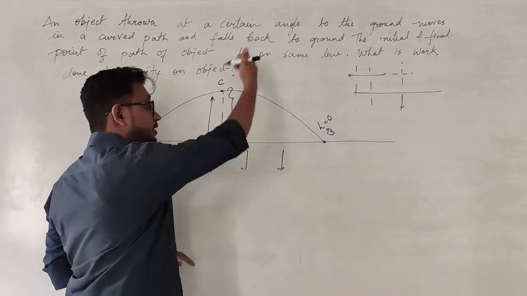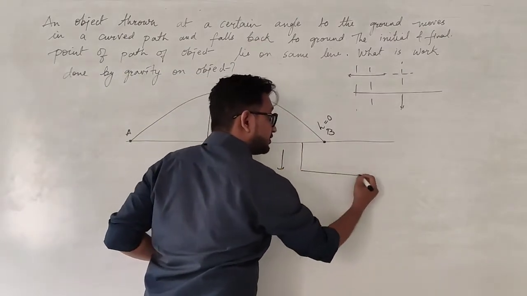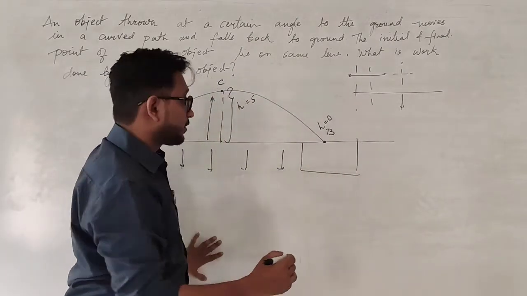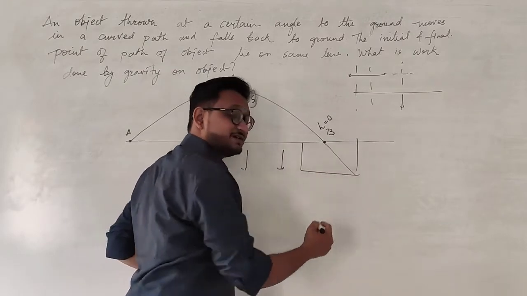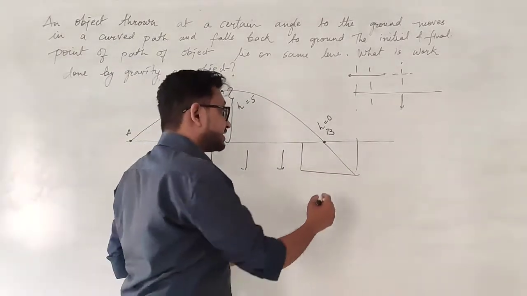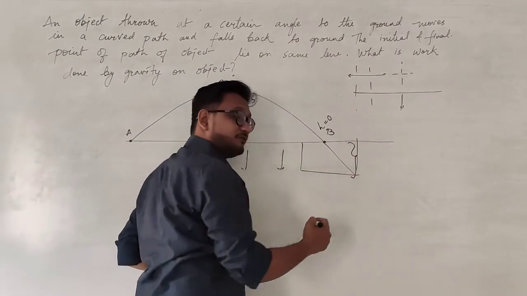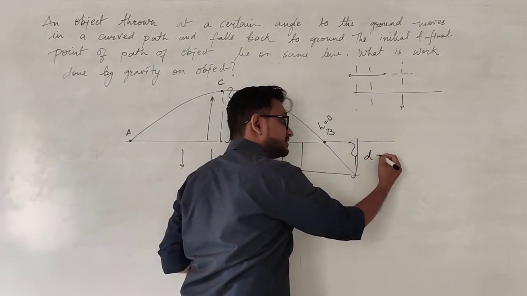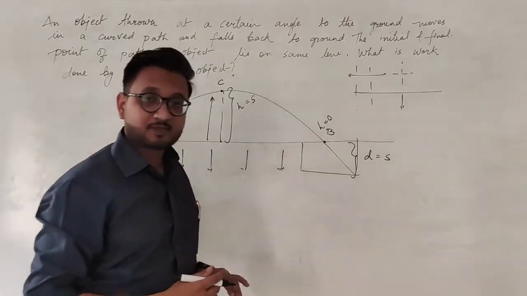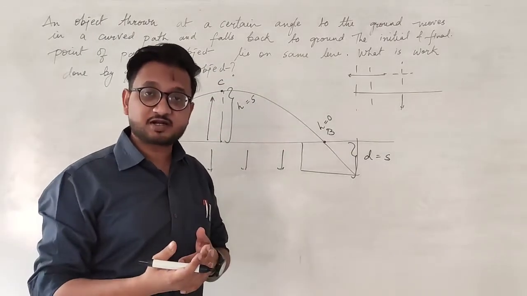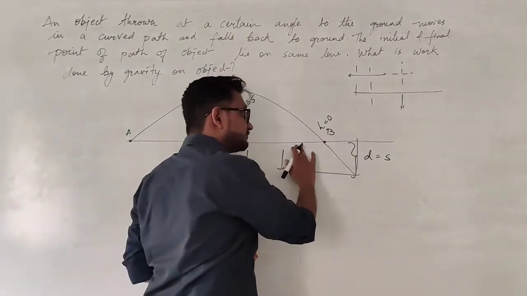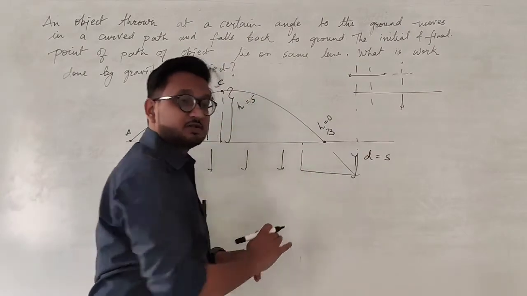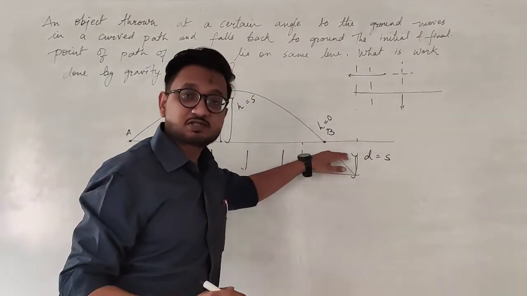Whether it is on top, or let's say there is a certain hole dug up over here, then the object might fall inside this hole. Then you can once again see the depth of the hole, whatever the depth, that is also the displacement. So whatever the displacement we can understand, but over here none of this is happening. The initial and final points are on the same line.